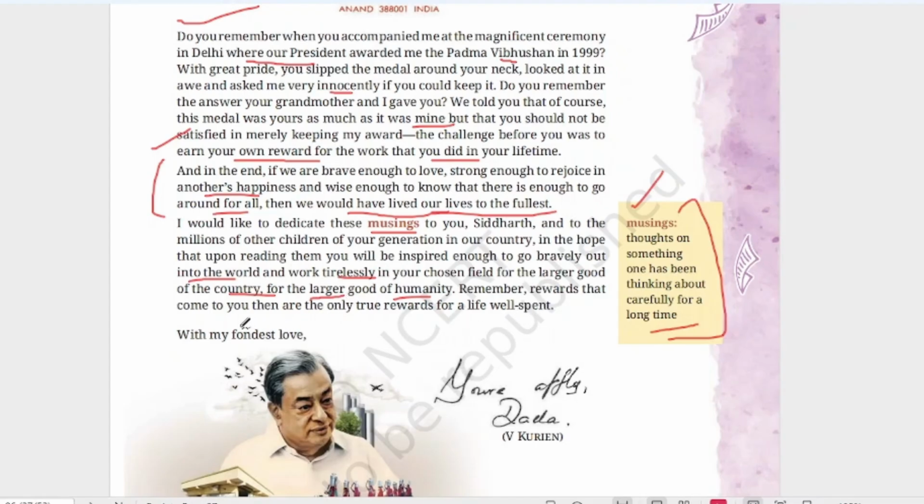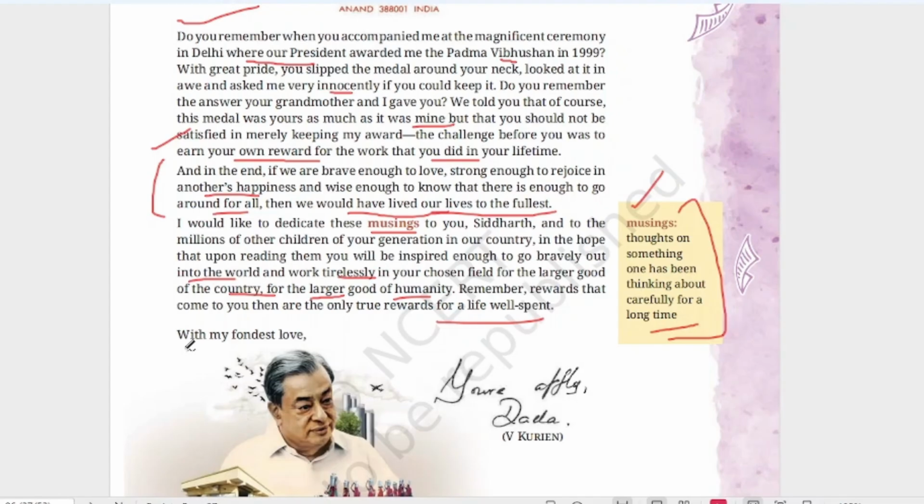So remember, rewards that come to you then are the only true rewards for a life well spent. So by doing good for others, by doing good for the people, if you're getting a reward, that is the best thing in your life. It should not be for something which you are doing for yourself. With my fondest love. So this is how he is writing a letter to his grandson. He wants to inspire him.